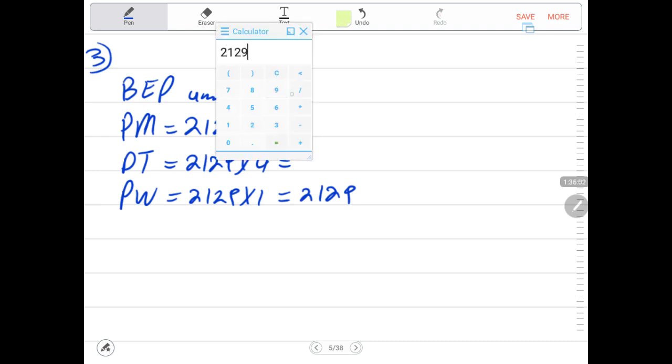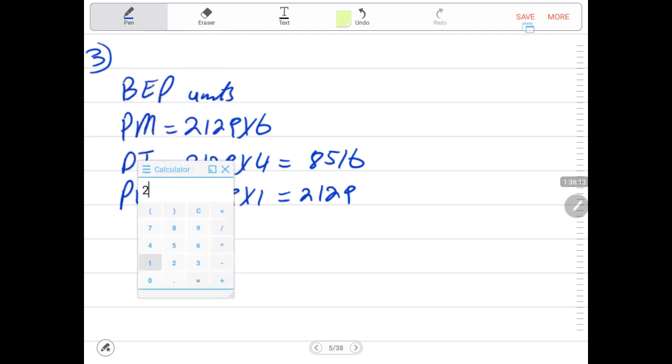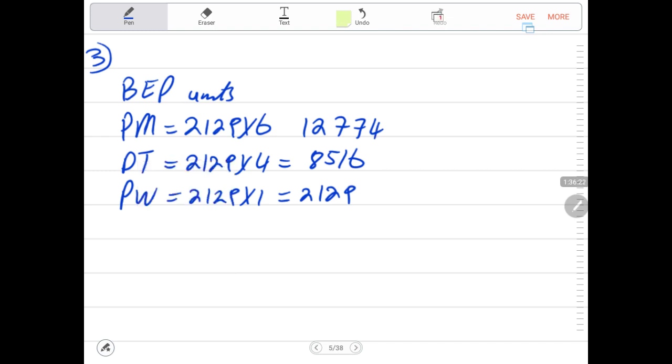Then 2129 times by 4, 8516. This is the break-even point for the second unit. 2129 times by 6, it is 12,774. This is the break-even point in units.